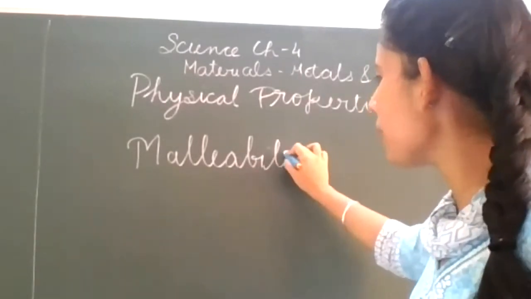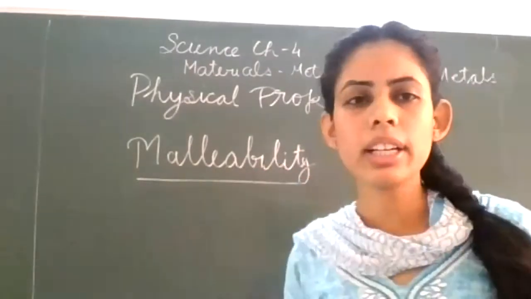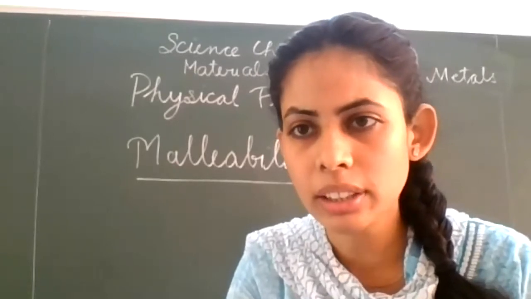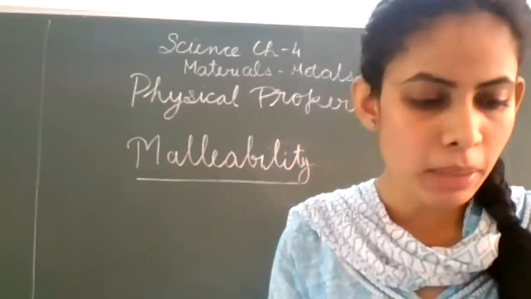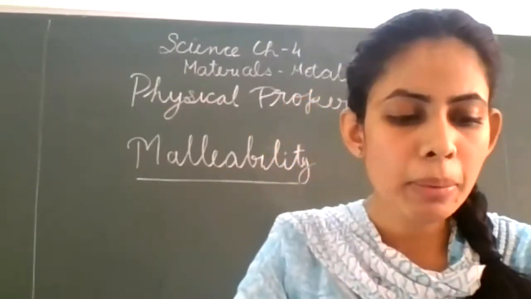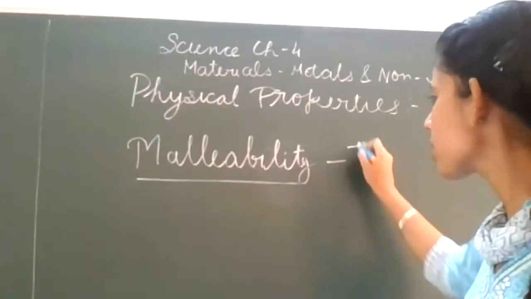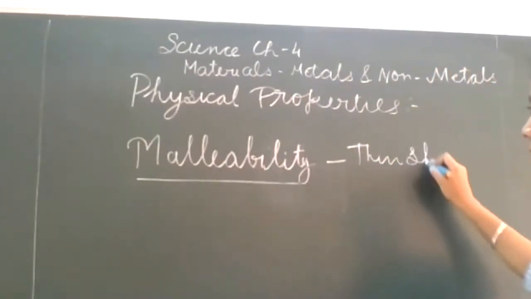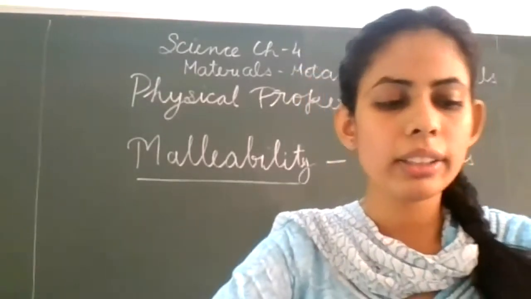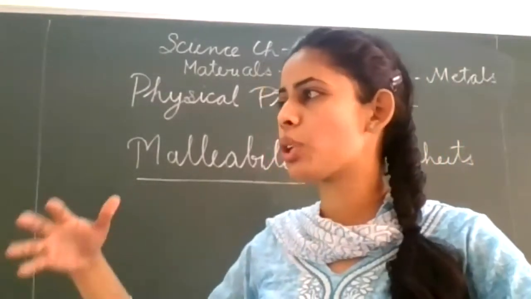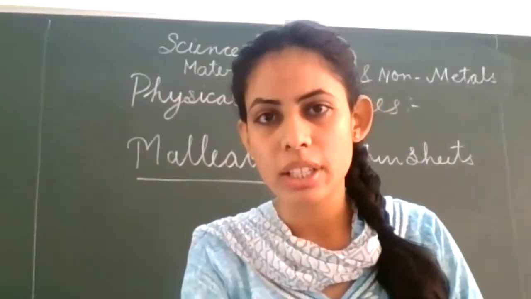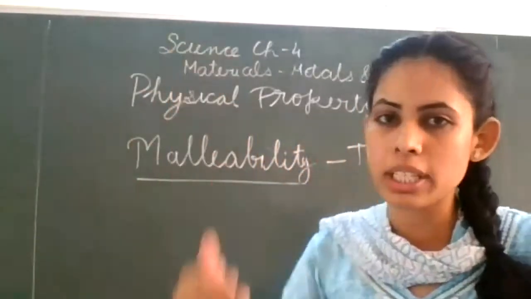So what do you mean by malleability? The property of metals by which they can be beaten into thin sheets. Clear? It is also given on page number 45. Here you observed that the doors are made of thin sheets. Aluminium sheet is used on them.